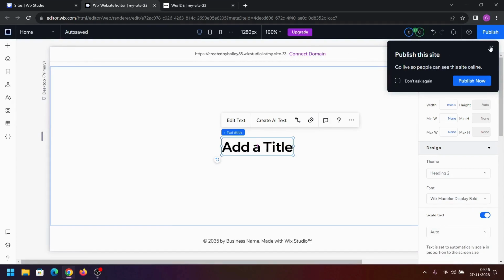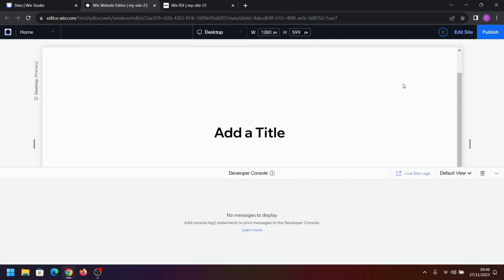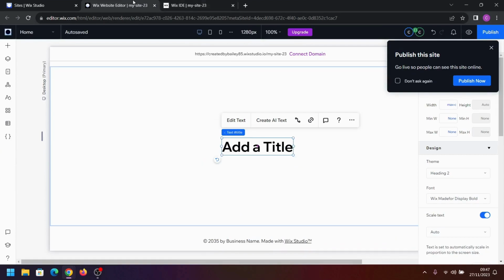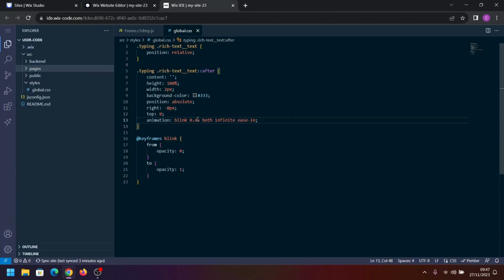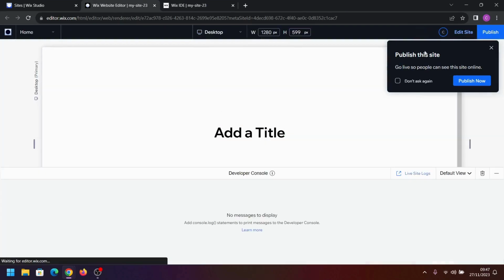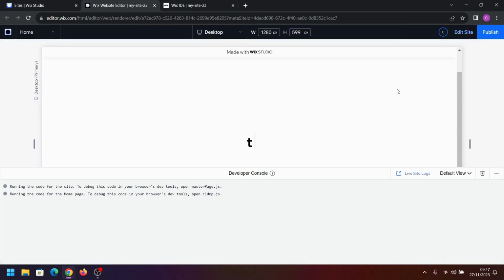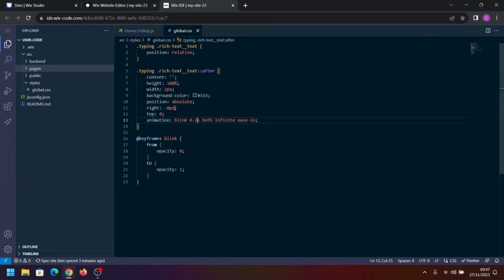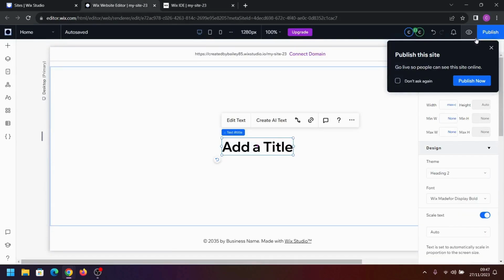So now if we click preview, we've got the typing text. I think that's a little bit too quick, or it might be because I've updated the speed of the text typing. You can play about with this timer till you get something that you like.